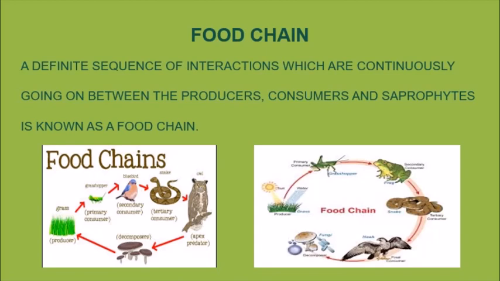So there is an interaction which is going on in a food chain. You must have seen that this interaction is very important. So when there is a chain which is formed, that is called a food chain. So the interaction which happens in a particular chain between the producers, consumers, and saprotrophs is called a food chain.